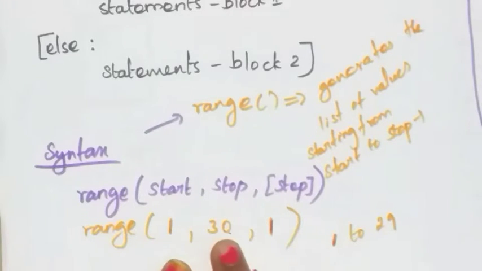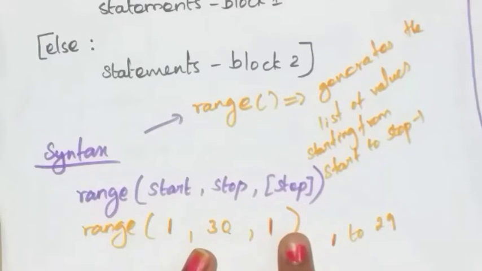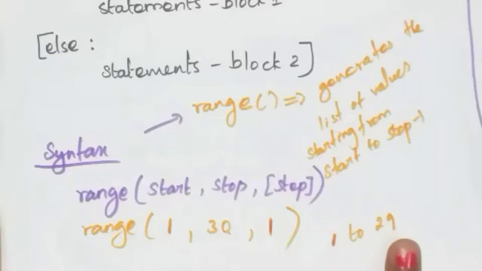Okay, this is the stop value, but it does not include this number. You have to subtract the step value from the stop value, and take that value as the end value. Okay, a list of values starting from 1 to 29 with the difference 1.